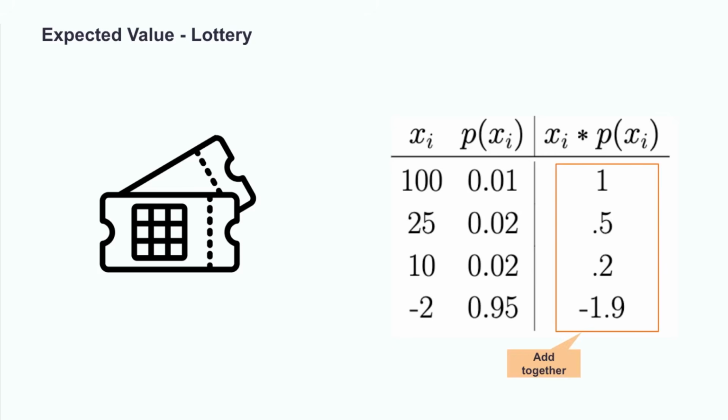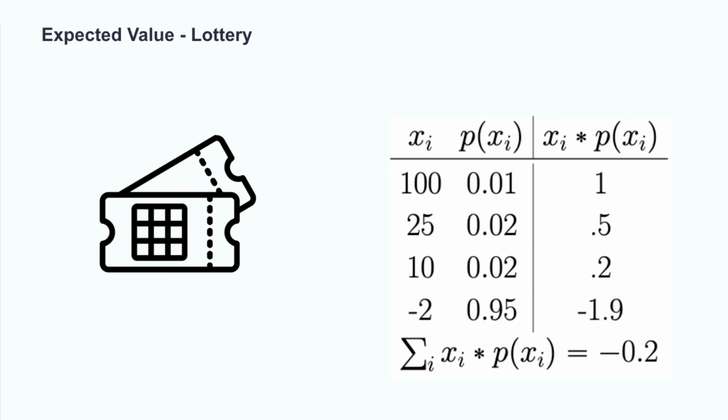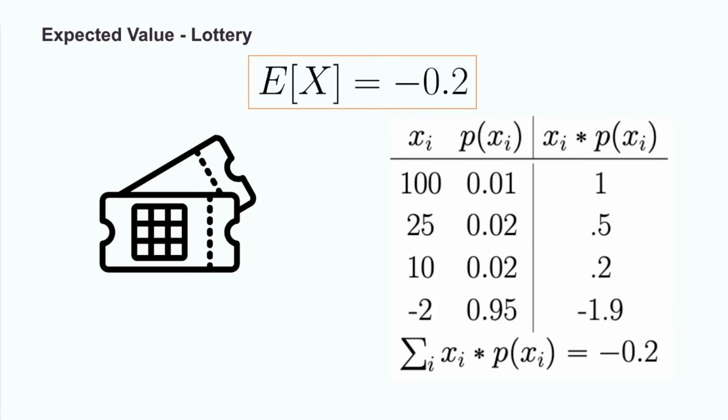Now that we have all the individual contributions to the sum, we can simply add these terms up. Doing so, we have that these contributions sum to negative 0.2. Thus, we can say that the expected value of this lottery is negative $0.20 to the player. Of course, this is not a possible outcome of any single game, as it is not on the payout table, but it is an average to be expected over many games.